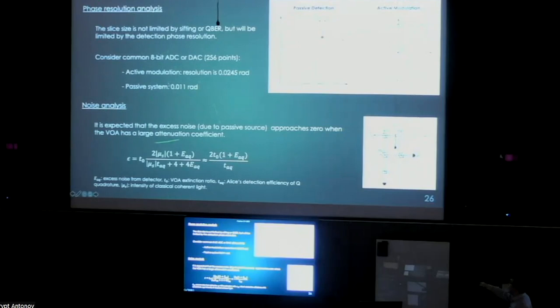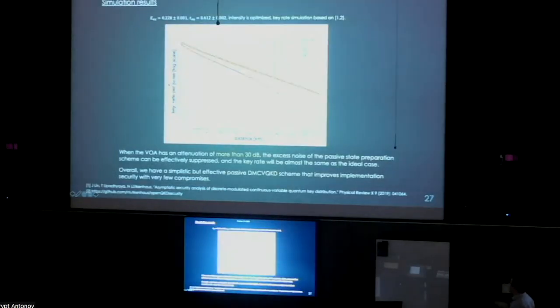We also analyze the overall noise that's introduced by this passive source, and we see that it's related to your VOA extinction ratio. If your attenuation coefficient is high enough, then we approach 0 excess noise introduced by this passive detection scheme. We also performed a simulation for the key rate. As we can see, for different values of the VOA, we have different key rates. But as long as you have an attenuation ratio of more than 30 dB, your key rate is almost approaching the ideal case for active DMCV.